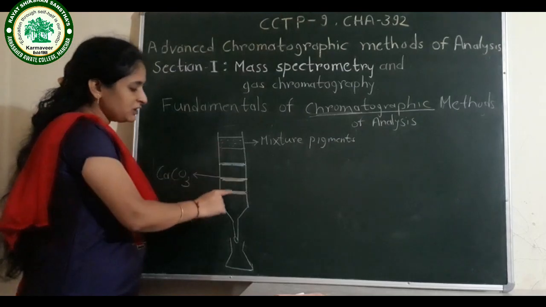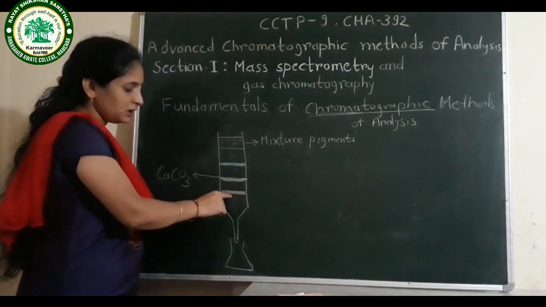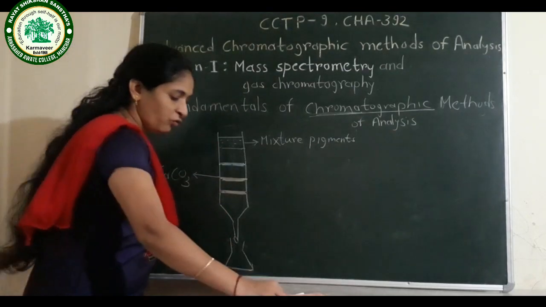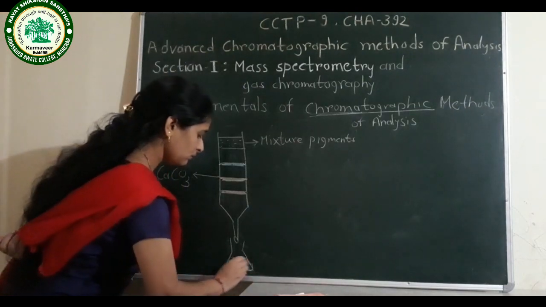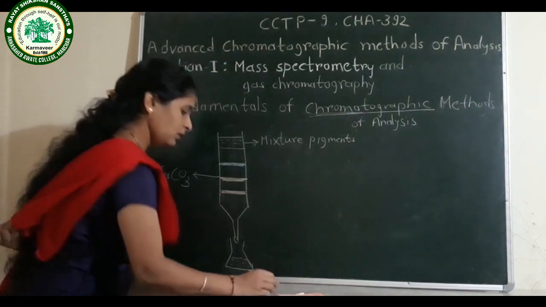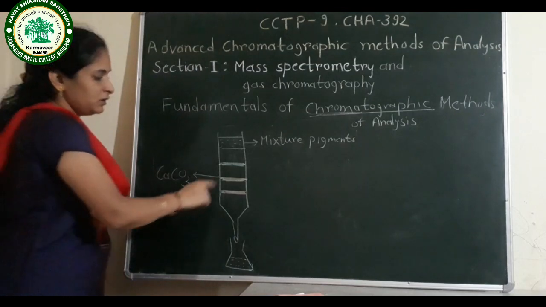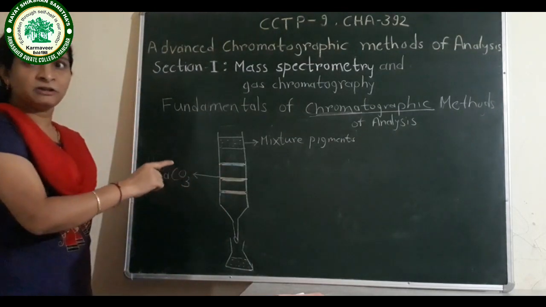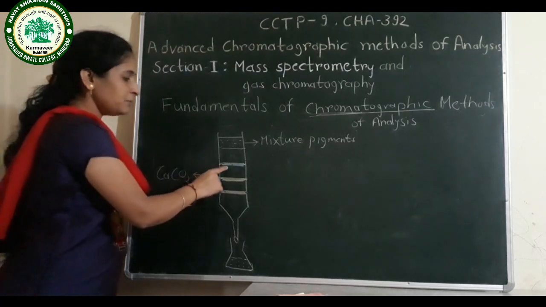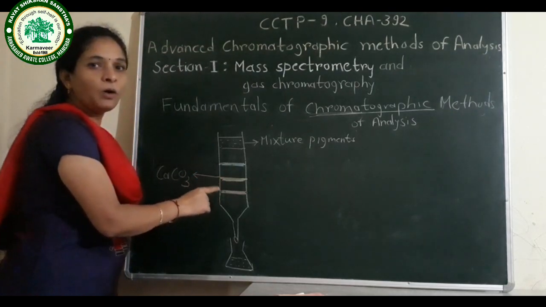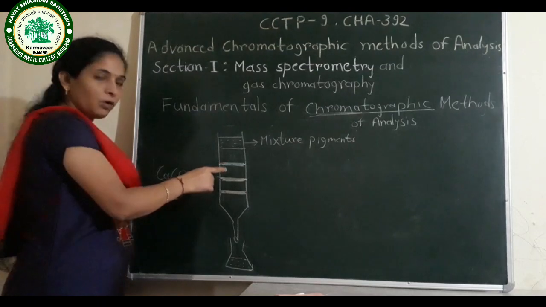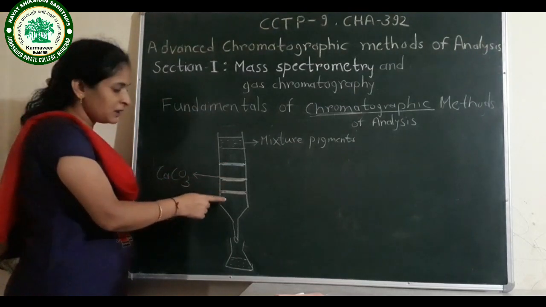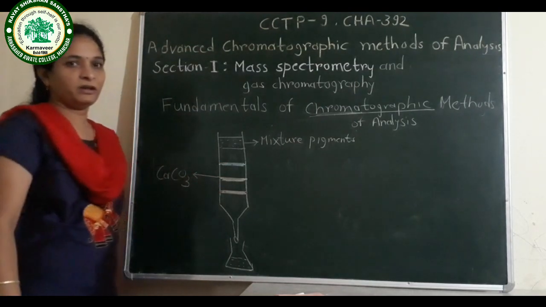The band which appeared at the lowest position eluted out first. He observed the different color bands, and depending on these different colors, he named the technique chromatography.